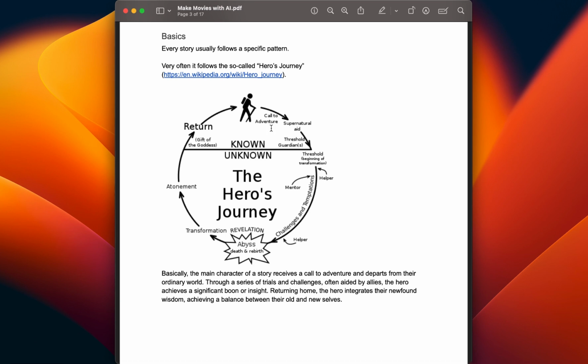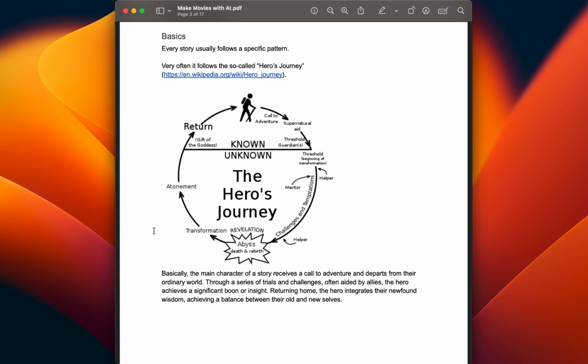And through that journey they will meet mentors or allies and so on. And just at the point where everything seems like nothing is working according to plan and everything seems like it's lost, at that point the hero succeeds, and then the hero returns home with his newfound knowledge or newly found experience, possessions, friends, whatever it is. So that's basically how usually a story is set up.